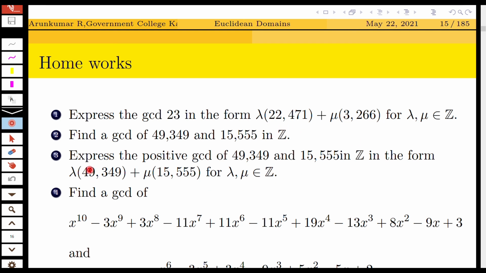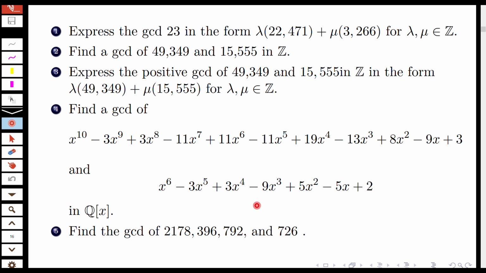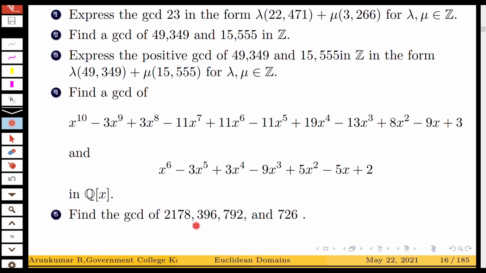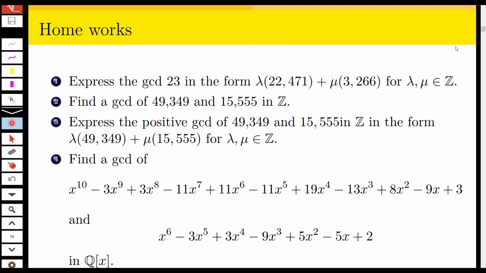That is exercise 3. Now find the GCD of these two polynomials. Here also you can use the Euclidean algorithm. You divide this polynomial by this using long division, and the last non-zero polynomial will be the GCD of these two. The next question is to find the GCD of 2,178, 396, 792 and 726. So you do these problems as homework. That's all for today.